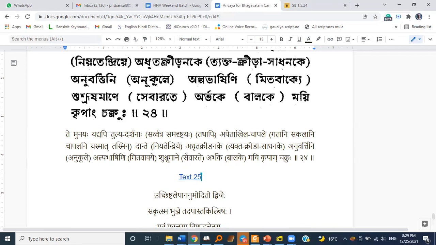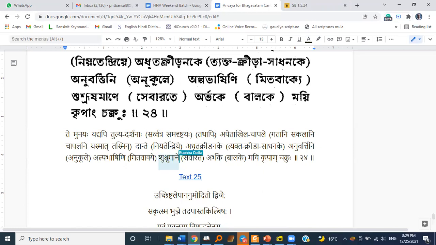And then these are the visheshanas for Narad Muni, that I was apeta akhila chapale. So I was not chapala. Chapal is like flickering, like the children, they are chanchal, they say. How do you say it in English? Flickering nature? Restless. Yeah, restless, right. So myself, Narad Muni, was not restless. Gatani sakalani chapalani yasmat tasmin. And I would control my senses, niyata indriya, danta.